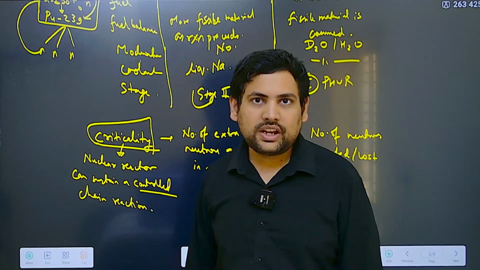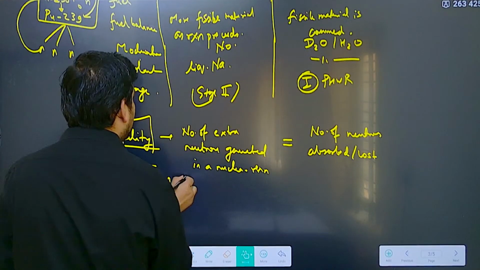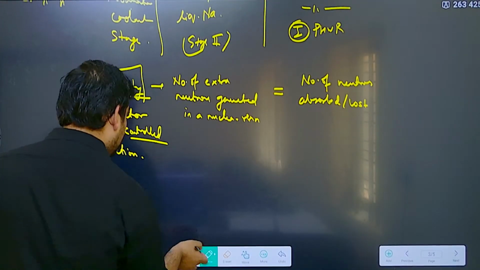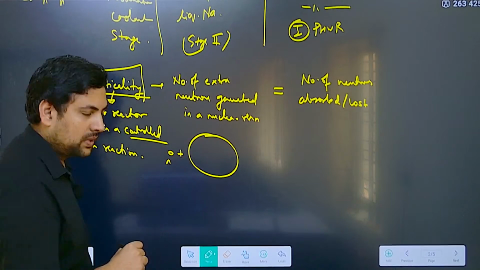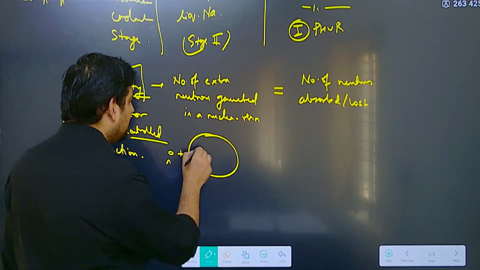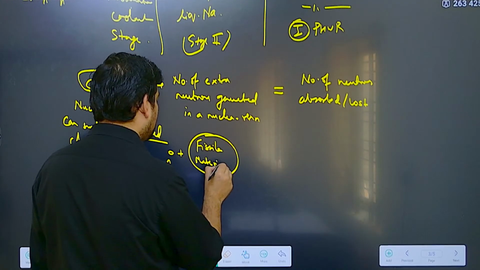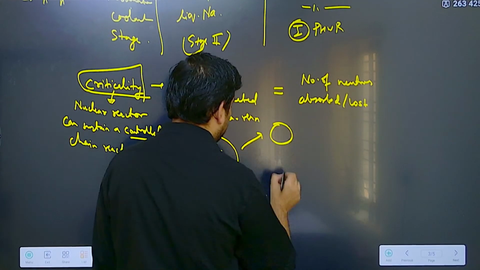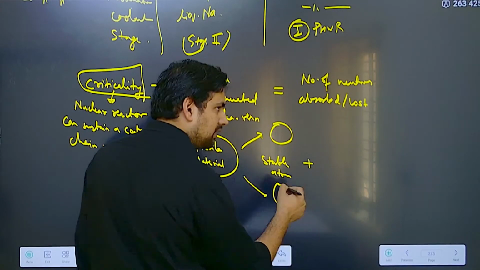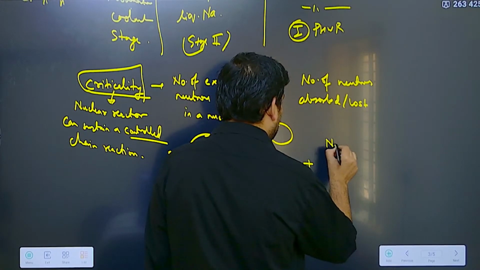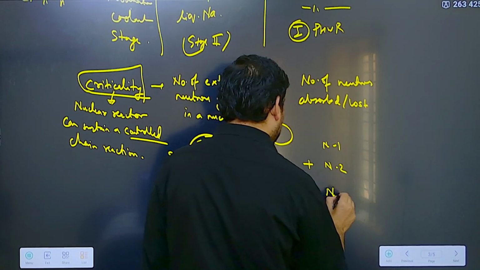criticality. Now, if you have time, instead of this, what I would have done is make a very easy diagram. Here I have a neutron. This neutron I am bombarding on this fissile material. In this case it is plutonium, or it can be any fissile material. This will lead to formation of 2 stable atoms. After that it will also lead to formation of 3 neutrons. So this will be neutron 1, neutron 2, neutron 3.